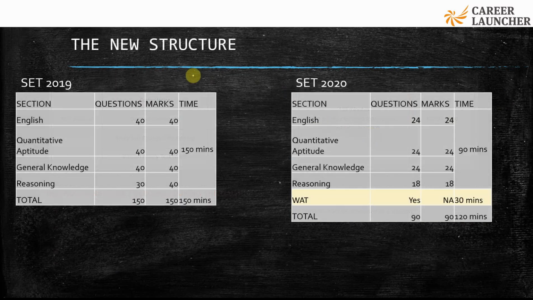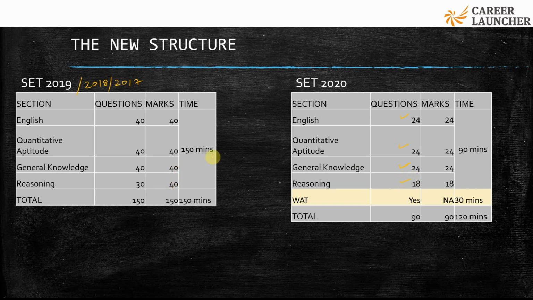So what is the new structure? What is the change? You had the same 4 sections for SET 2019, 2018 or 2017, and the split was 40, 40, 40 and 30. But now the number of questions has been reduced to 24, 24, 24 and 18.